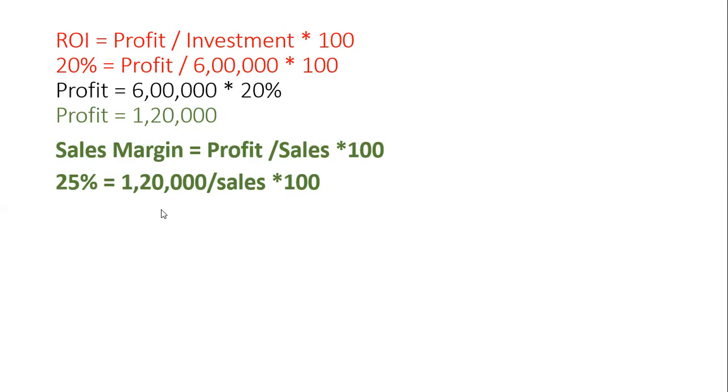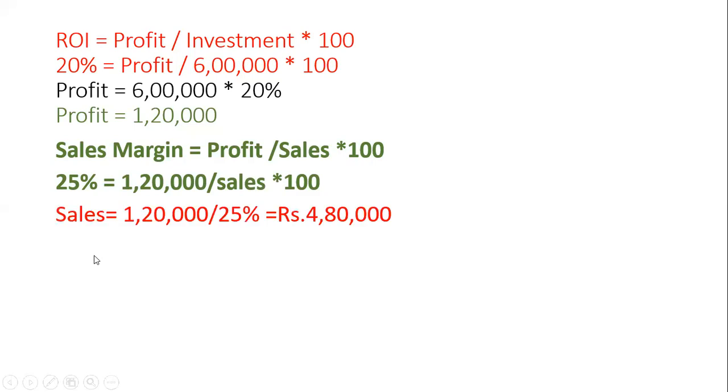One lakh 20,000 divided by 0.25. 1,20,000 divided by 25% is 4,80,000. Sales value is 4,80,000. Next.